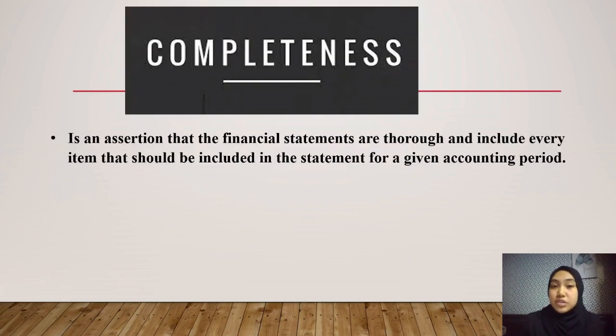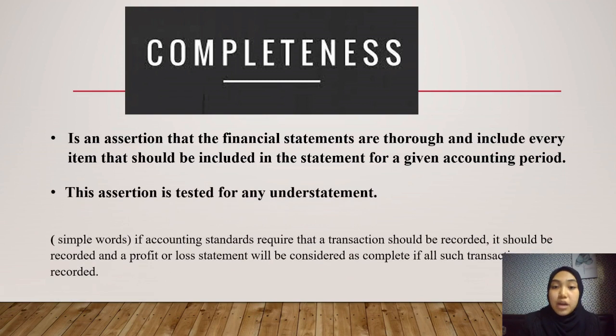The assertion of completeness is an assertion that the financial statements are thorough and include every item that should be included for a given period of time. So this assertion is tested for any understatement in the financial statements.